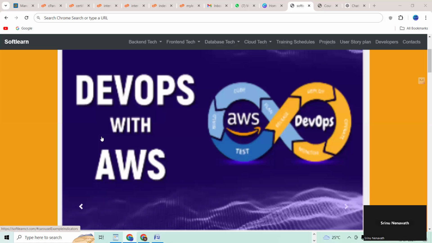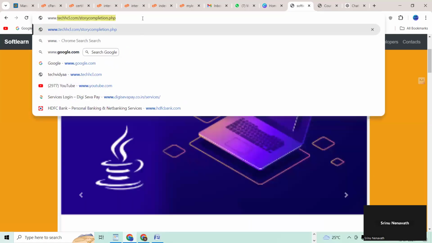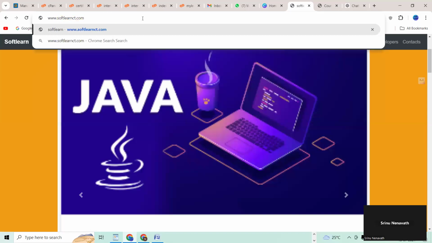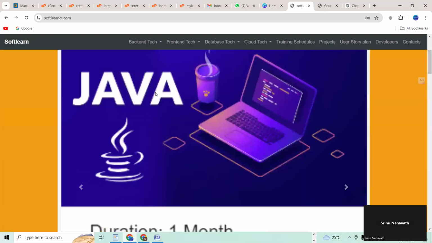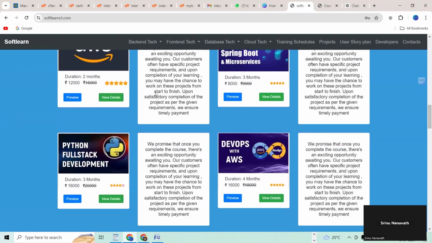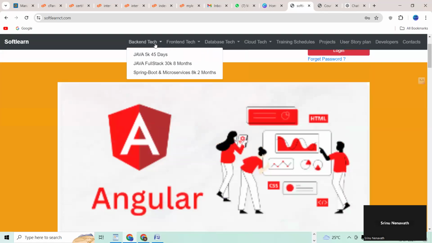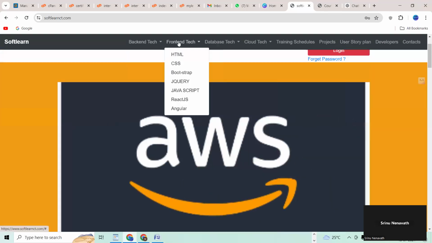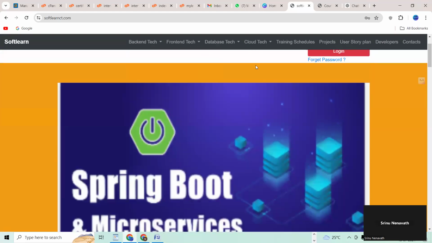First of all, I will let you know how we can open my website and check the interview questions. Come into the browser and go to www.softlearncity.com. This is my official website. In it I provide technology-related information, and online and offline classes for freshers and experienced candidates. I provide backend technology, front-end technology, database, and cloud also.